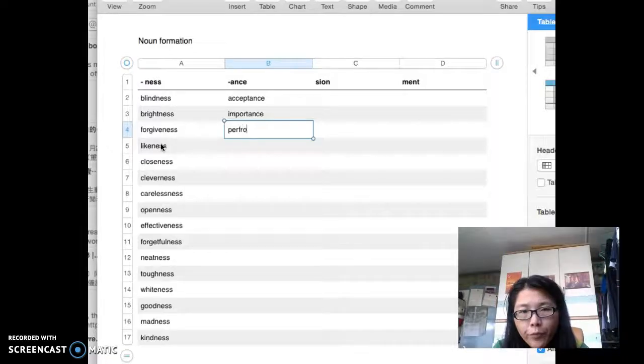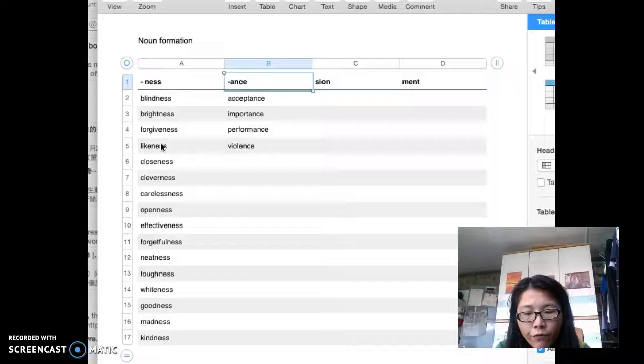Okay, perform. Perform. Okay, verb form, perform. Plus -ance, performance, noun form. Okay, and also violence. If you heard this, violence, your action is very violent. Okay, you have a very violent behavior. A violent man will hit his wife or abuse his wife. Okay, so violent, change T to CE, and then -ence will become violence. But here we will add something next to this, that is sometimes -ance or -ence.